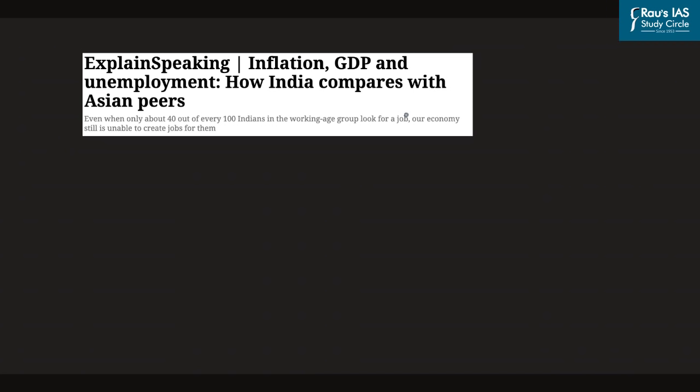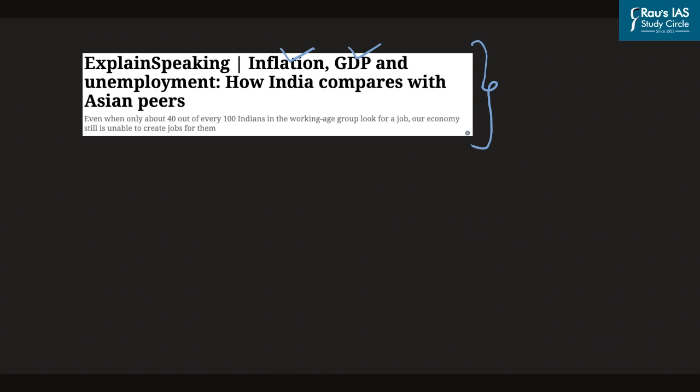Now this article that was published in Indian Express Explained talks about the correlation between inflation, GDP growth rate and unemployment scenario. And we note that the inflation, GDP and unemployment all are in a difficult territory as far as India's economy is concerned. In this regard, this article compares India with other countries of Asia and how these countries have performed on the parameters of inflation, GDP growth rate and unemployment.